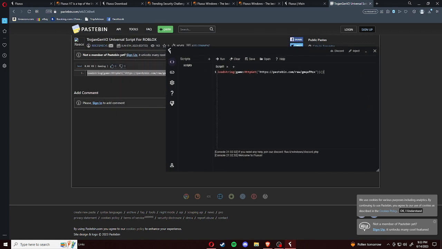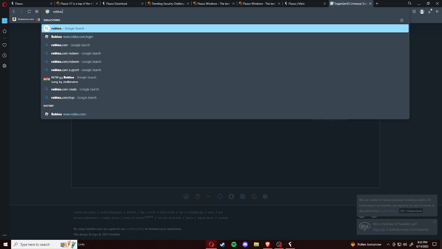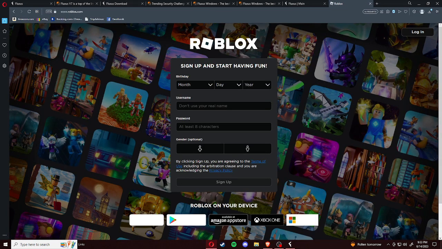Now we need the version of Roblox that it works on. So if you just go into your browser and you type in roblox.com, and you use this version of Roblox, this will not work. So this version of Roblox has been patched with the Byfron update, and as far as I can tell, there have not been any real methods of bypassing Byfron so far.